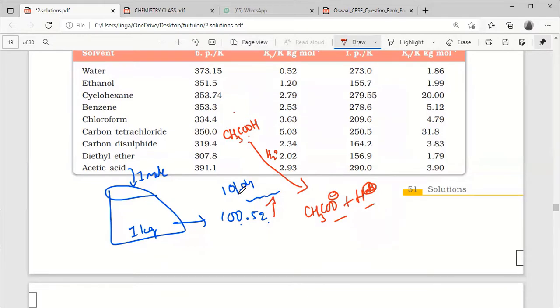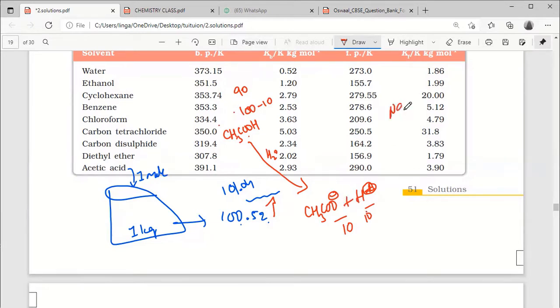No. Because if I take 100 molecules, only 10 or 15 molecules are dissociating. The remaining 90 will remain the same. Here 90 plus 10 is 110. Actually, I am taking 100, but it became 110, not 200.